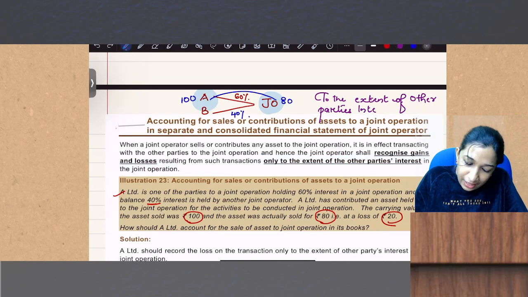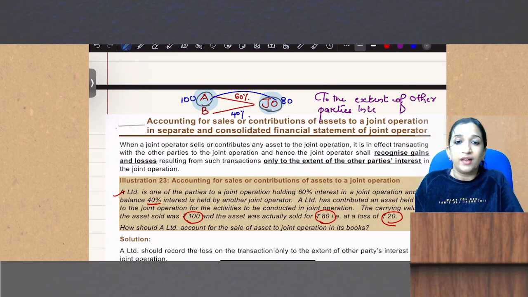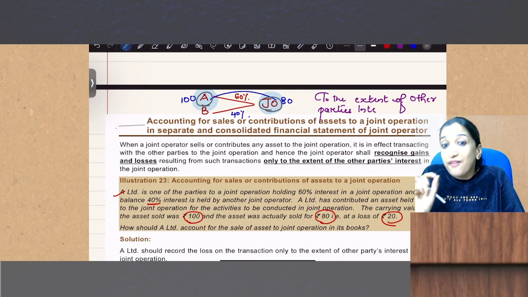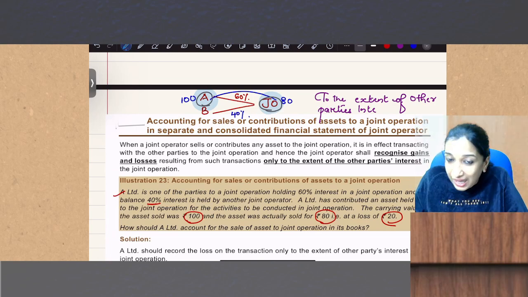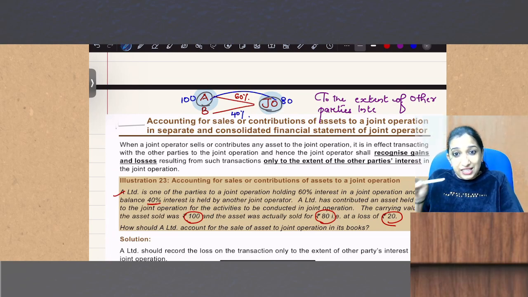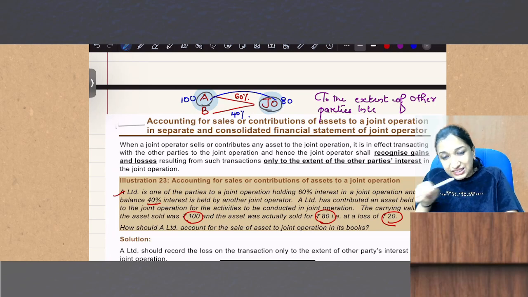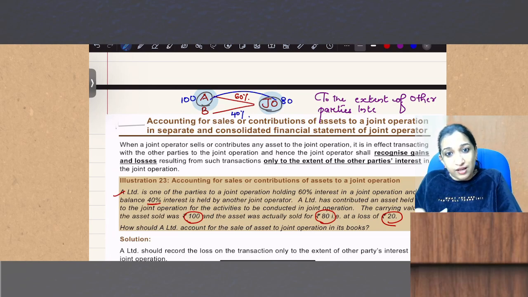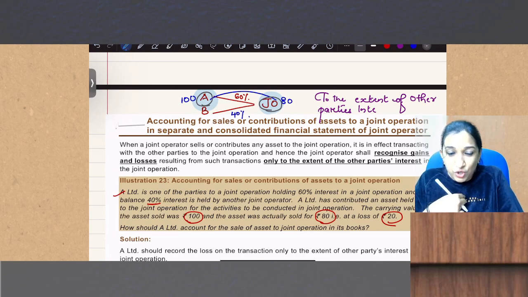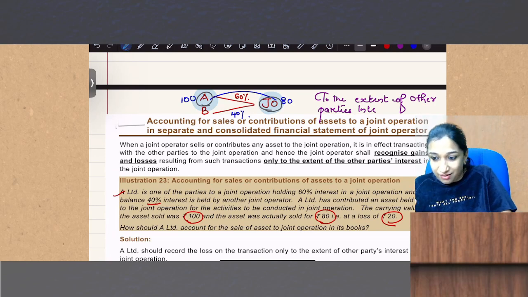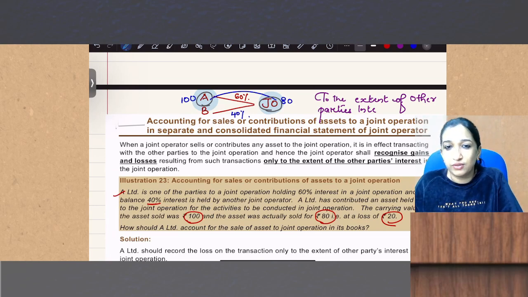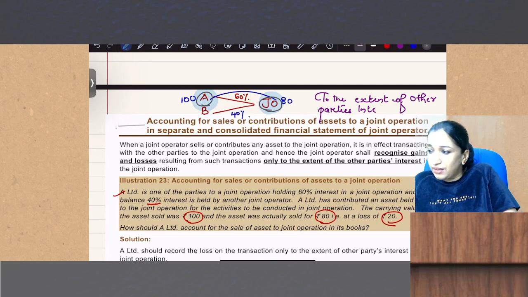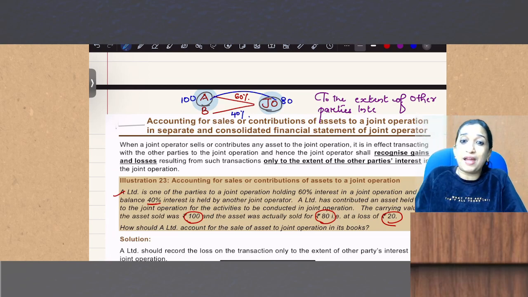Okay, fine. Now A sold 100 rupees assets to JO. If JO is having an asset, 60% will come back to the books of A. Yes or no? 60% of the assets of JO is for A. So if I sell for 100 rupees, 60 will anyway come back to my books.